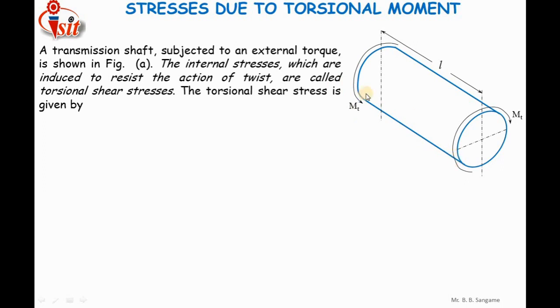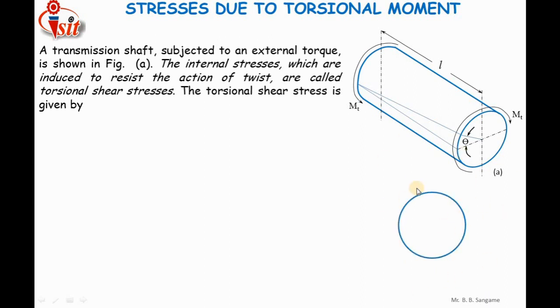Okay, so when I apply the torque, the extreme fiber present on the surface of the shaft, here you can see that when I apply this torque, this point is going to move in a clockwise manner, towards this side. Theta is the angle of twist, which is the angle traced by this point after the application of torque or twist. Let us see how the stress is actually distributed.